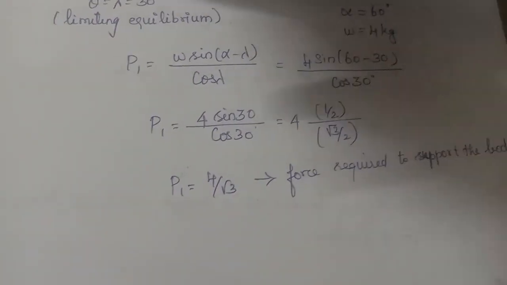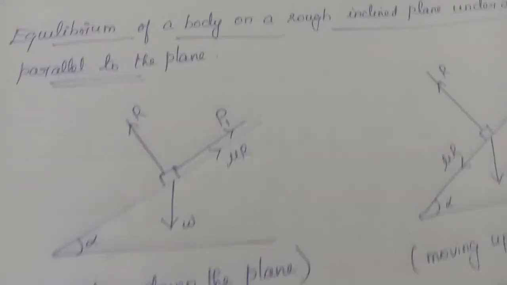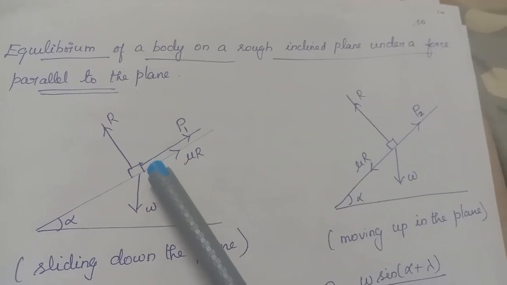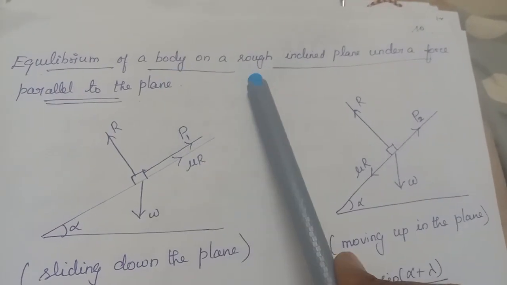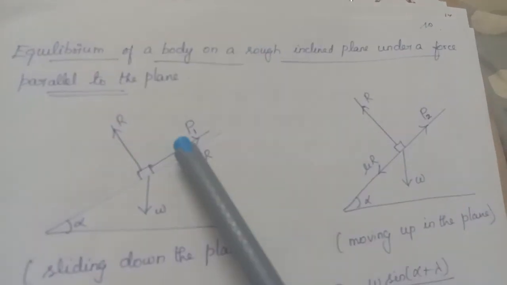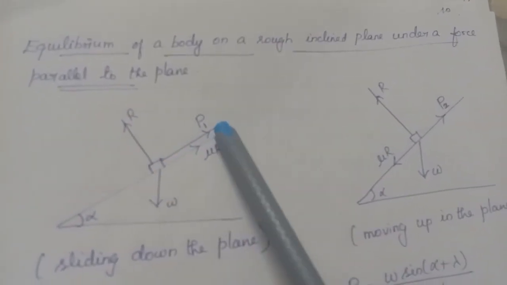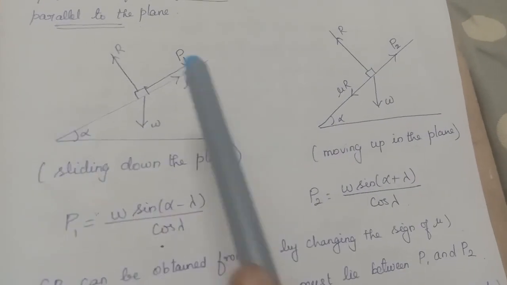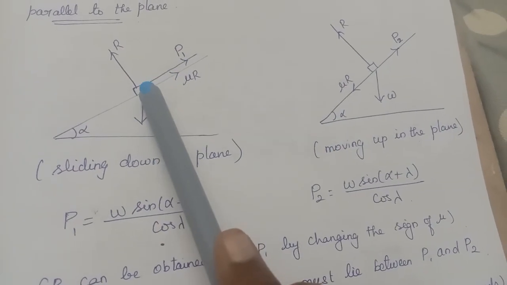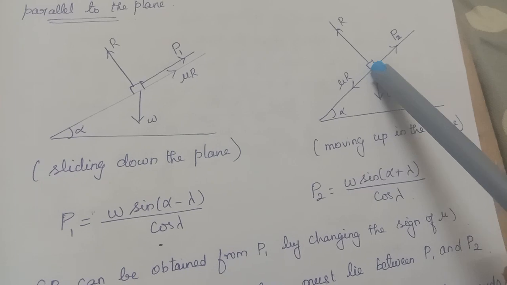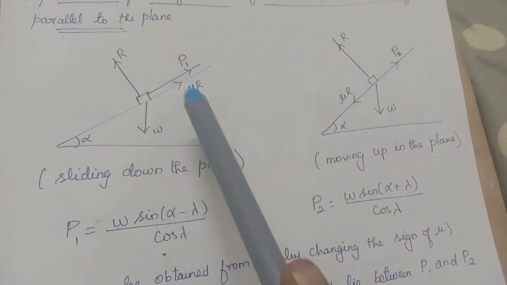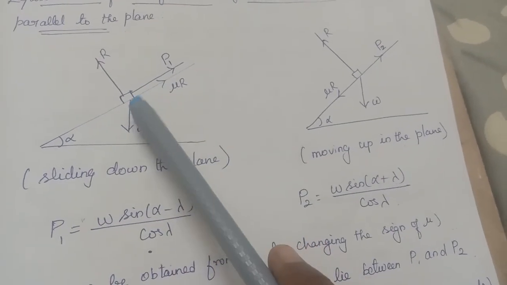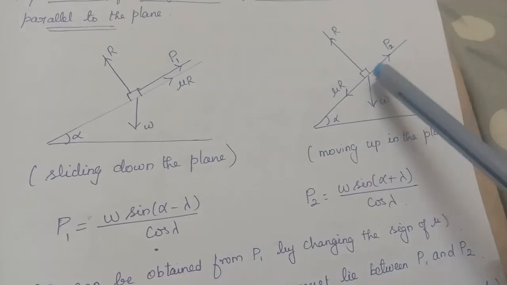Okay, then the next one, this is the second case. Here I am going to consider the same thing, but with an external force P. Equilibrium of a body on a rough inclined plane under a force, and this force is going to act parallel to the plane. Here also I have two different cases. While applying the force, I may either try to push it down the plane or I may try to pull it upward the plane.